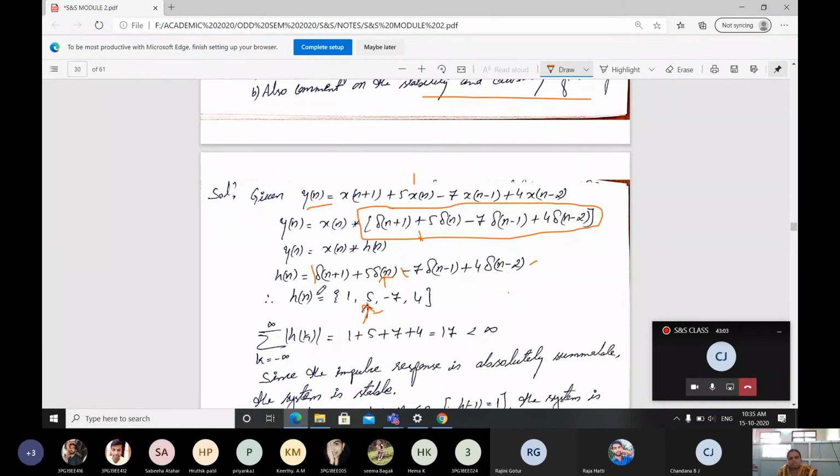Whatever comes on the left side is delta of n plus 1, n plus 2, n plus 3, n plus 4, going like this. And whatever function exists on the right side is delta of n minus 1, n minus 2, n minus 3, and it goes on. Okay.